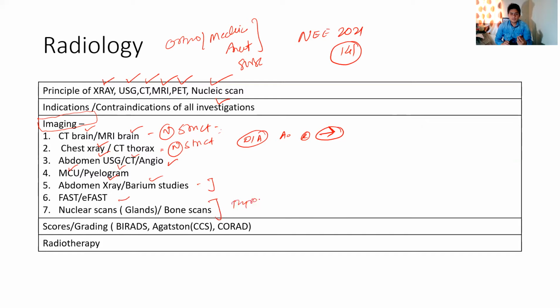A thyroid scan would be given, and you'll be asked what you suspect. So you should know about nuclear scintigraphy and the different isotopes used. So in imaging, you should know at least these things. Then recently they have asked a lot of scores and grading, like the BI-RADS score, Agatston score, which is a coronary calcium score, and CO-RADS score, recently asked in I think INI-CET and NEET. So you should know these things.